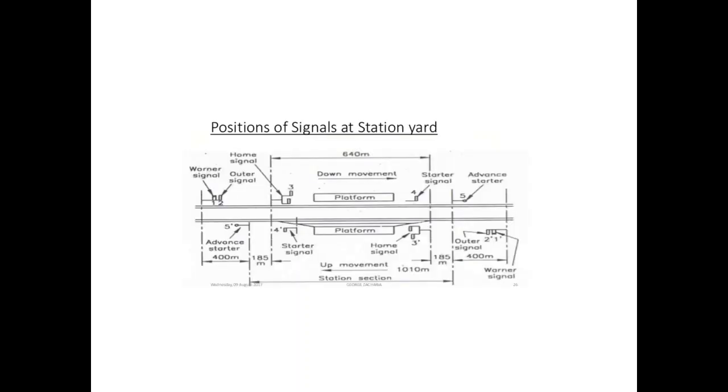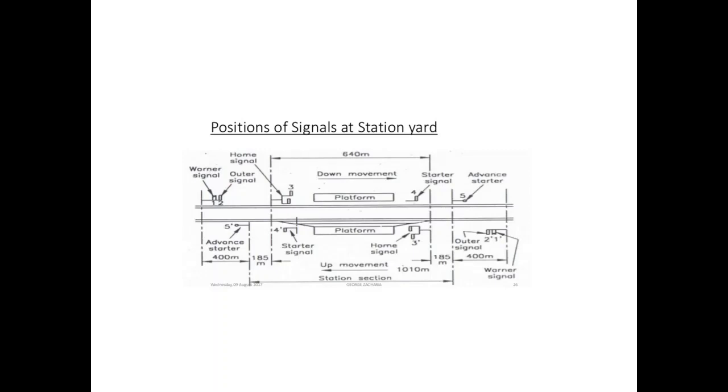Now we will see the various positions of signals at the station yards. The signals which control the reception of trains into a station yard are called reception signals. So reception signals can be seen at the station yard. They are the outer signal, home signal, departure signal, starter signal, then the advance starter signal.